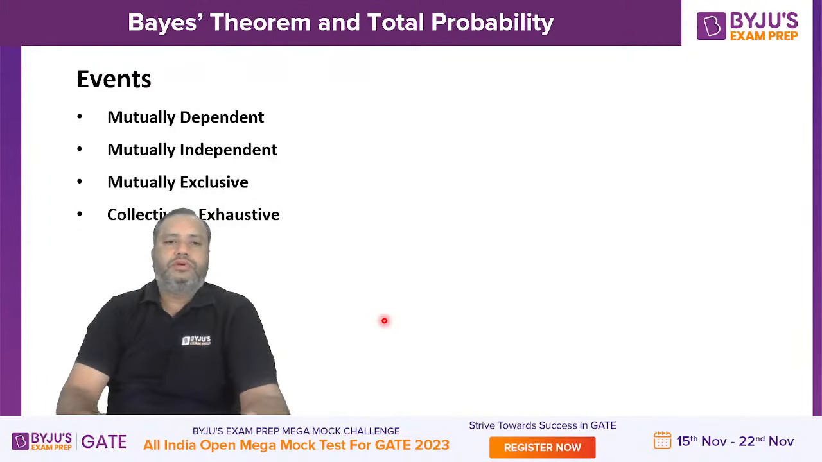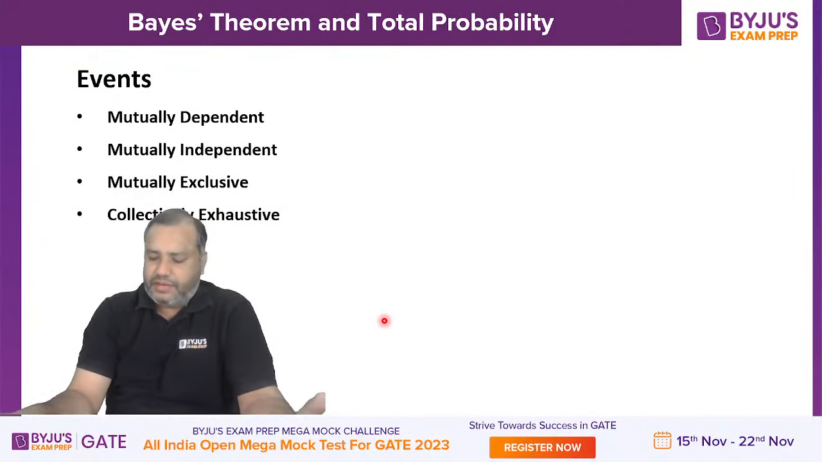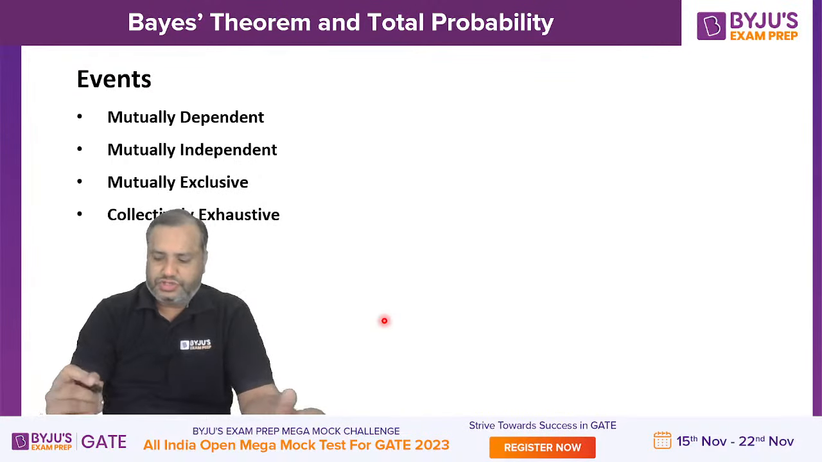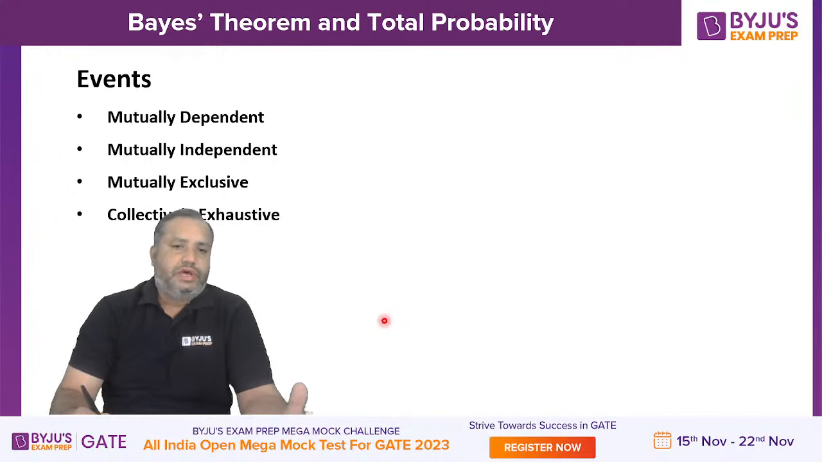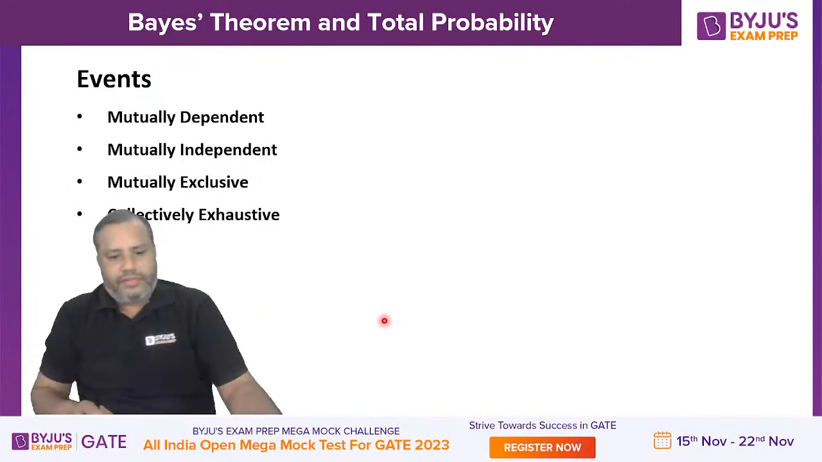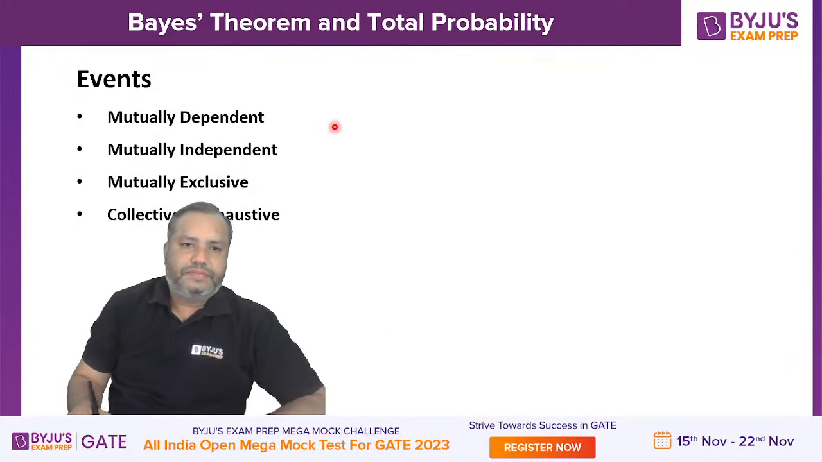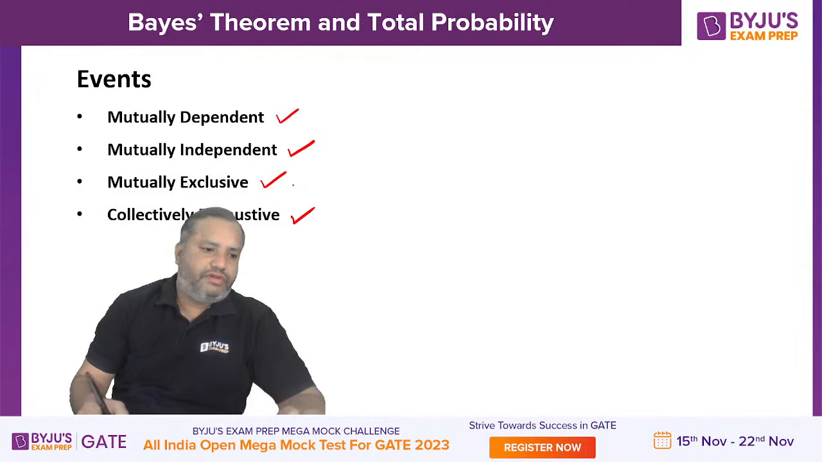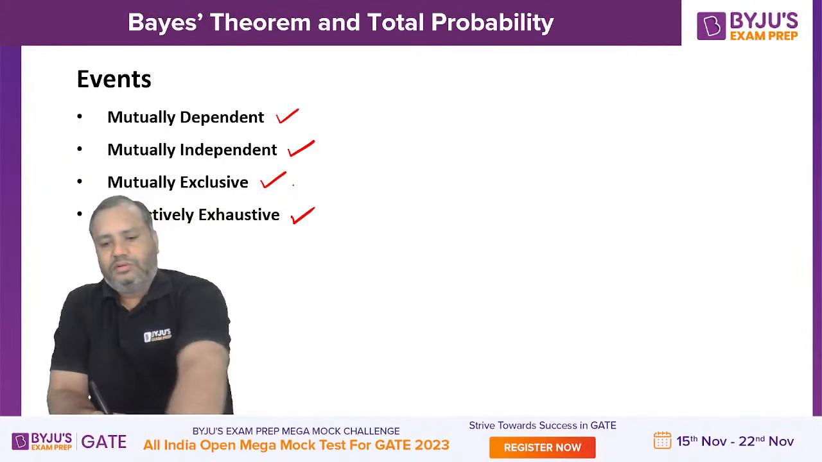When we talk about total probability and Bayes theorem, actually we are talking about some unorganized probability. Students, unorganized probability starts with the concept of events. We have 4 different types of event, and we will go through them one by one: mutually dependent event, mutually independent event, mutually exclusive event, and collectively exhaustive event.